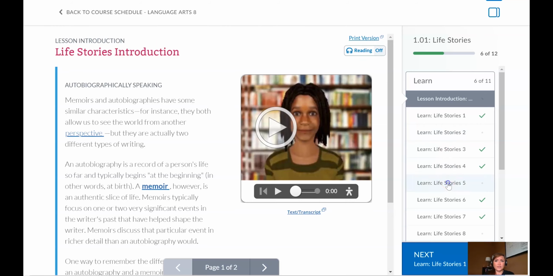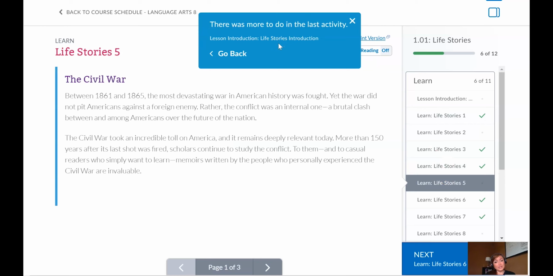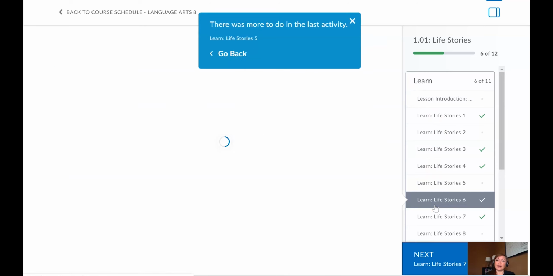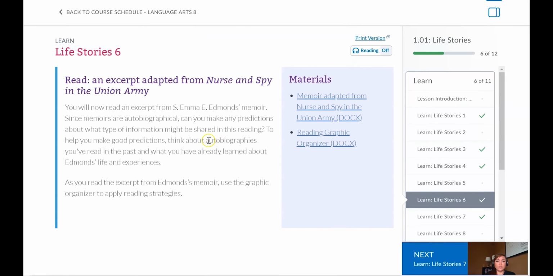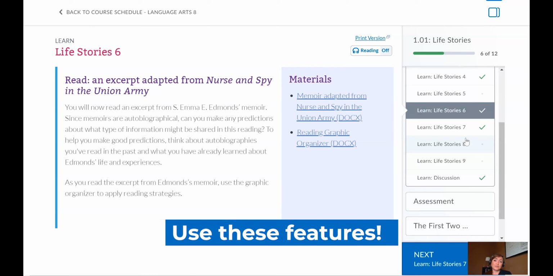The other thing that I want to stress to you is that there are going to be parts of your lesson, and I'll also give you warning signs like this, like, hey, you didn't finish all of it. But there'll be parts of your lesson that are interactive, and I'm not even sure I'm clicking through the right parts of the lesson, but some parts are interactive in the sense that you have to open them. So it's asking you to read this story and you click and open this document to read this story. But other parts of the lessons will be like quiz features, or you'll actually be able to move things around on the screen to learn or practice the content. And it's a quiz yourself feature. They'll give you the answers to make sure that you know the answers, okay?